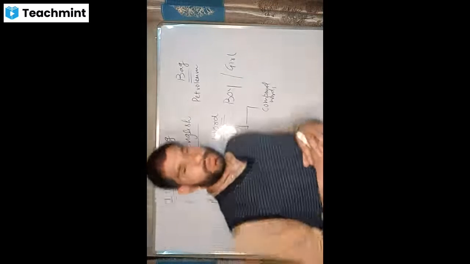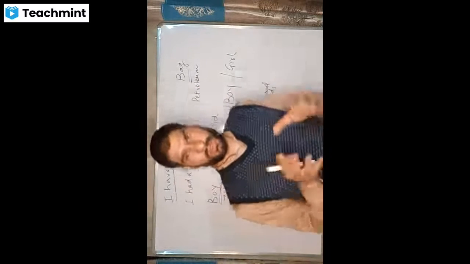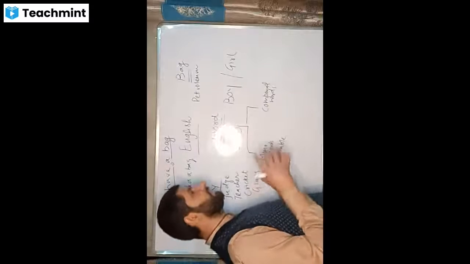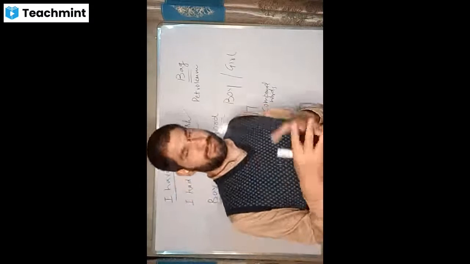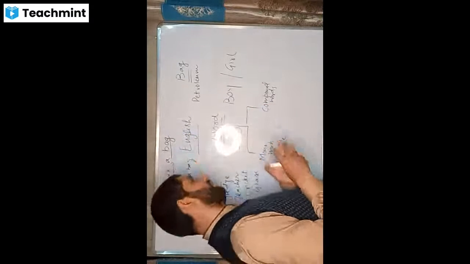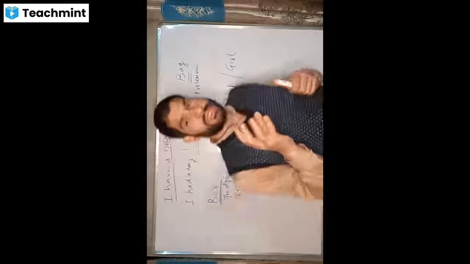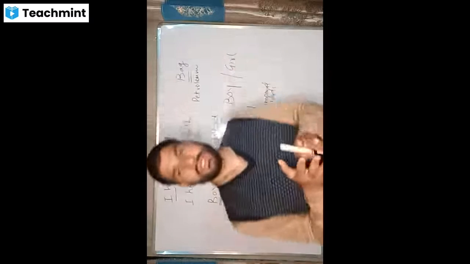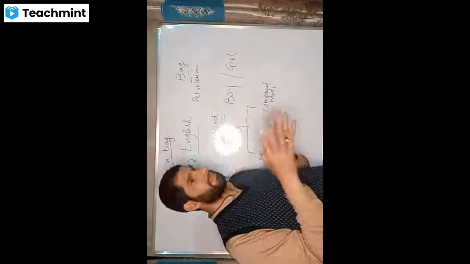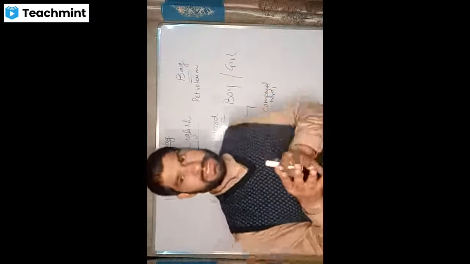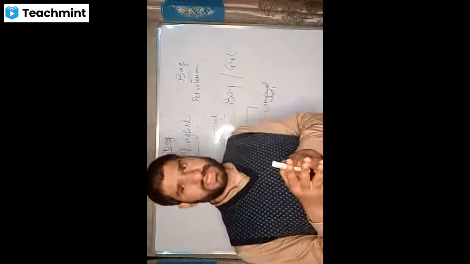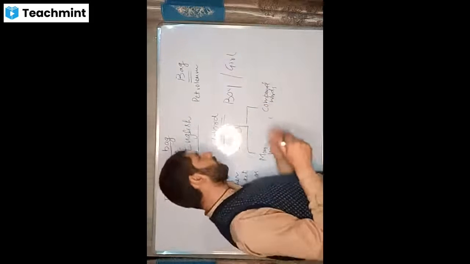Then we come to compound words. Compound words are those words which are actually the combination of more than one word. But we have to keep in mind that when these words split, they make different words and they are all meaningful.